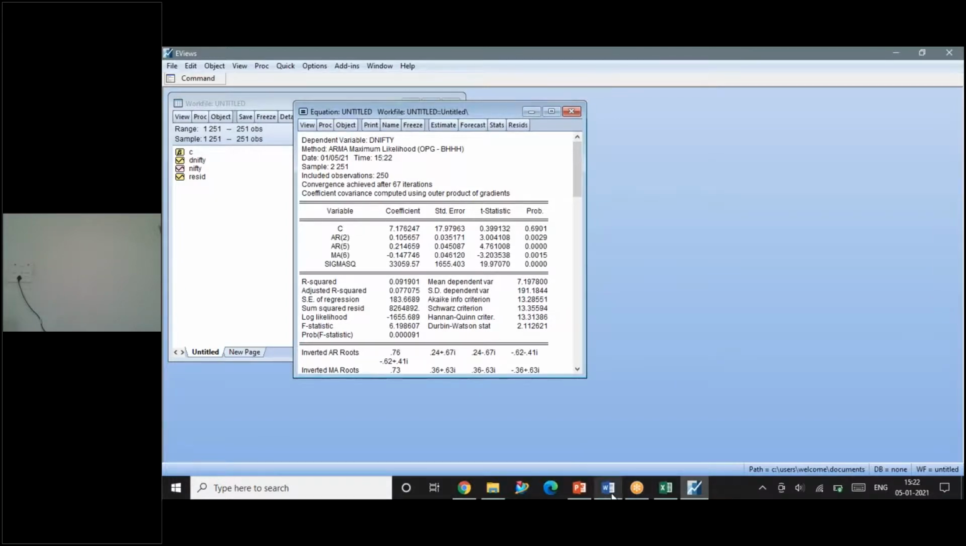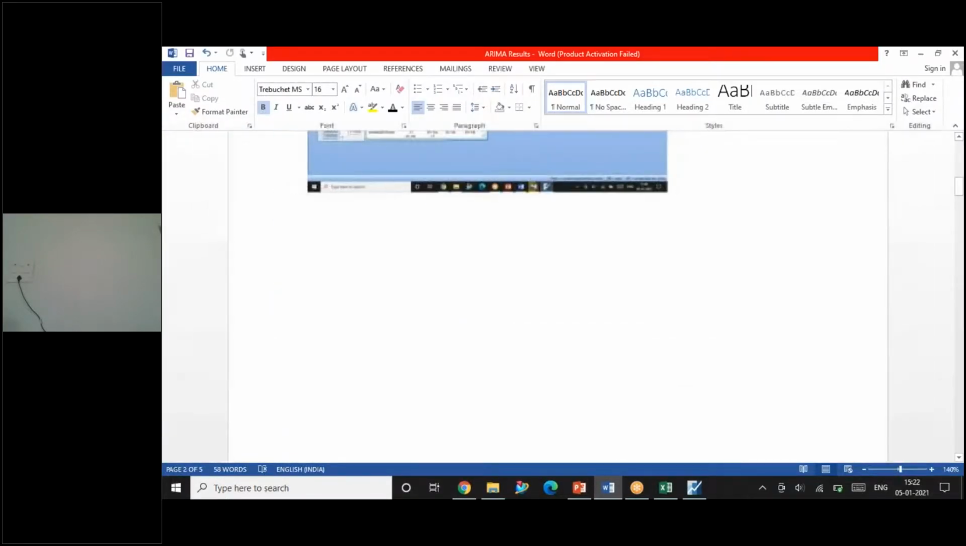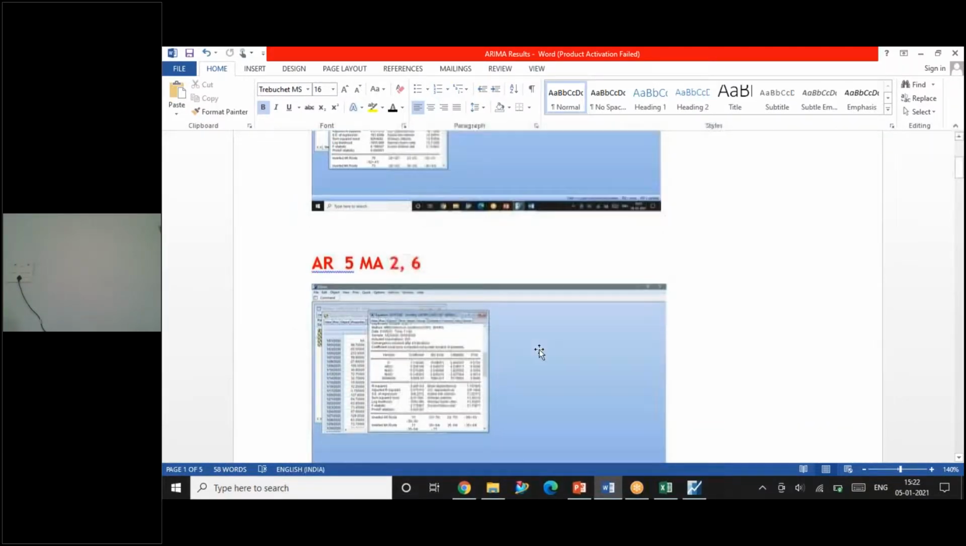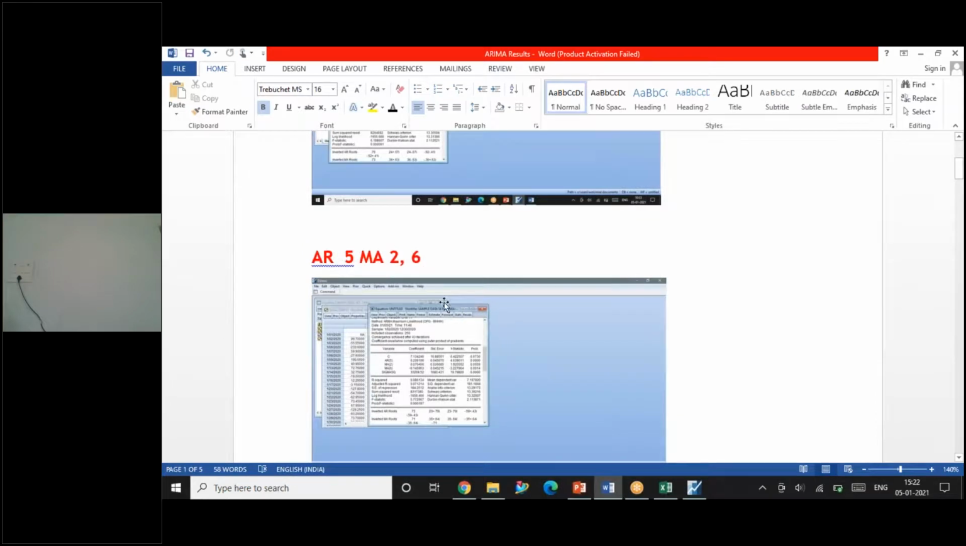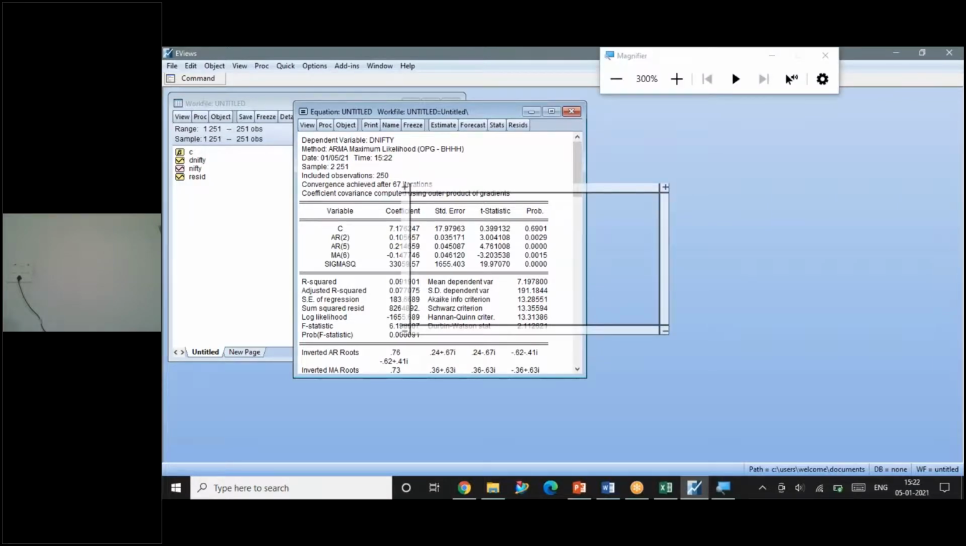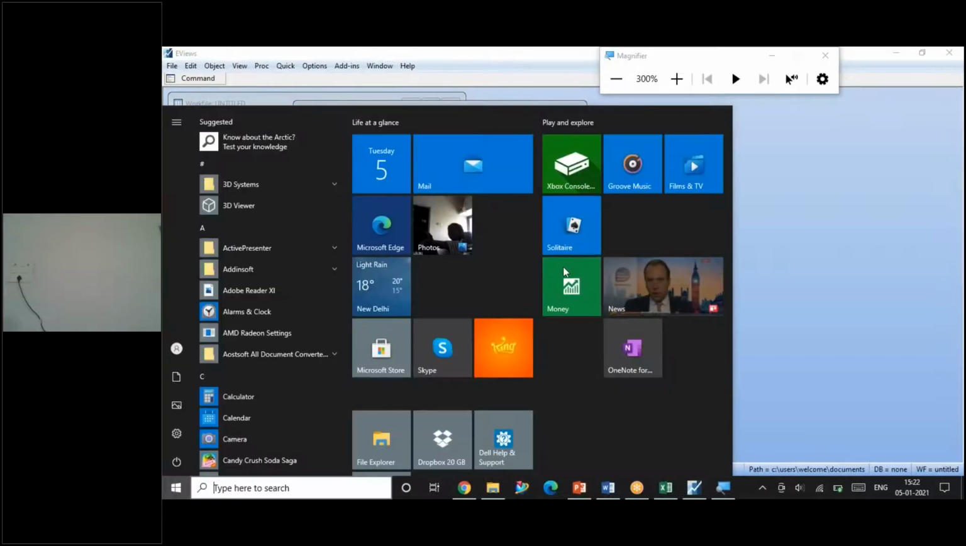This result you can see here in this Word document. I've given all the results here. You can cross check with the data. Then you can see what the output is conveying. Are all the 3 values significant? AR2, AR5 and MA6. Are all the 3 values significant? Yes, ma'am. Yes, all the 3 values are significant. So yes, I can consider this model.